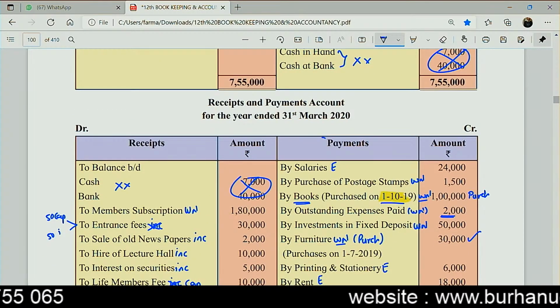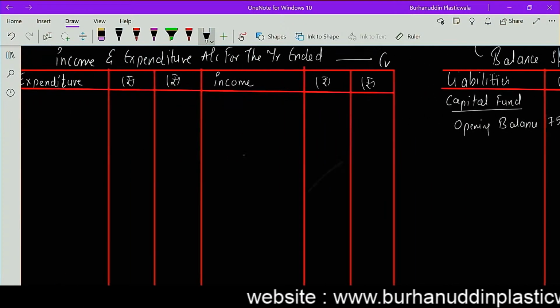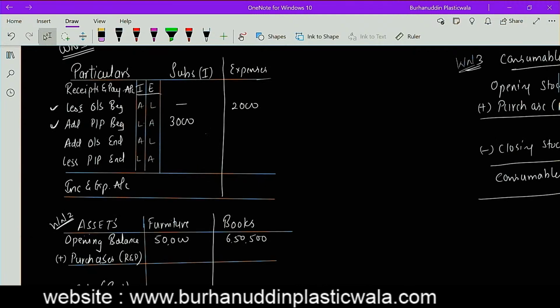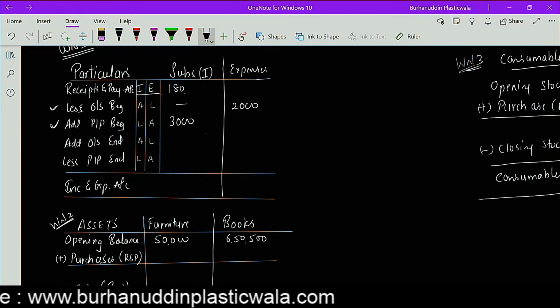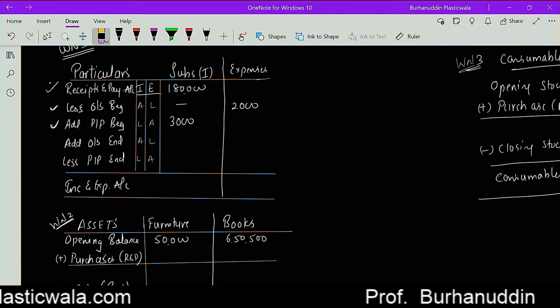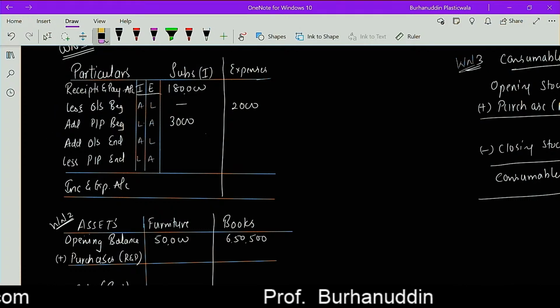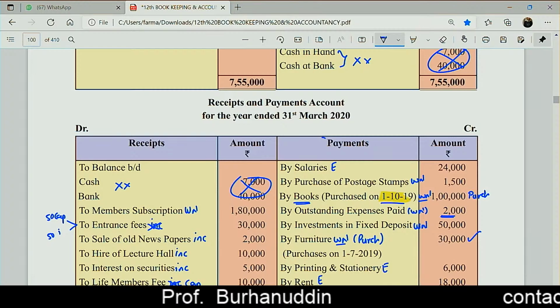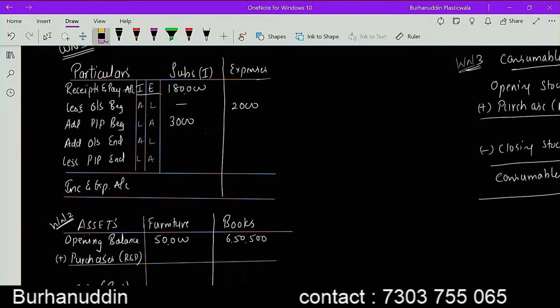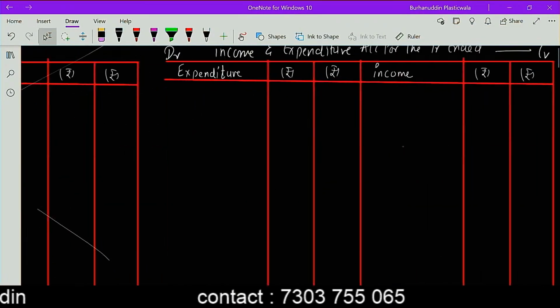Member subscription is 1,80,000, so I do have a working note for that over here. 1,80,000. So I'm getting the amount from the receipts and payment account. That's why in this column. Entrance fees is to be 50% capitalized. So 30,000, right? So 50% I'm gonna write it on the income side.